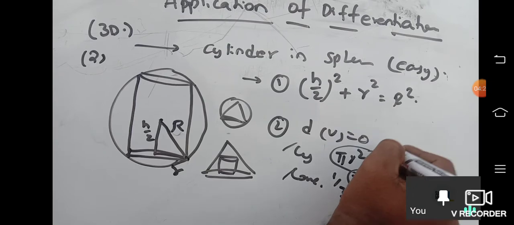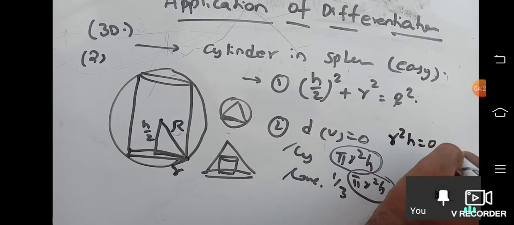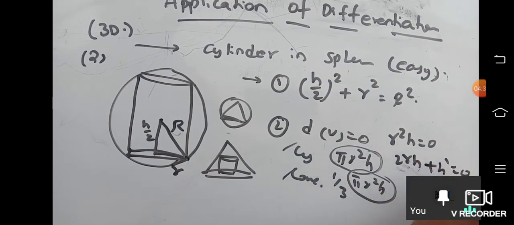So if you take the differentiation of r square h equal to 0, h dash, tell me: 2r h plus r square h dash is equal to 0.